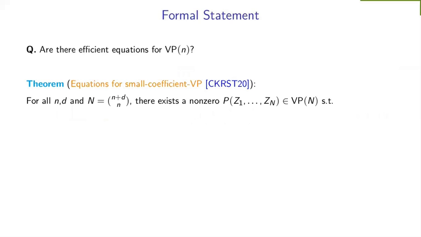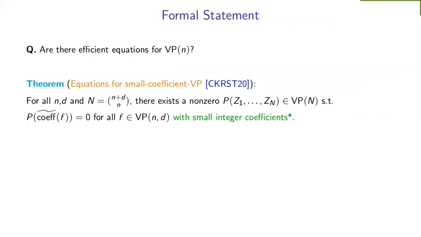So what is our result? It is as follows. Let little n and little d be some arbitrary numbers that are large enough, and let capital N again be the number of degree d monomials in n variables. For such little d and capital N, we show that there exists a non-zero polynomial p on capital N variables, which is efficiently computable, such that p vanishes on the coefficient vector for all polynomials f in VP, which additionally also have small integer coefficients.